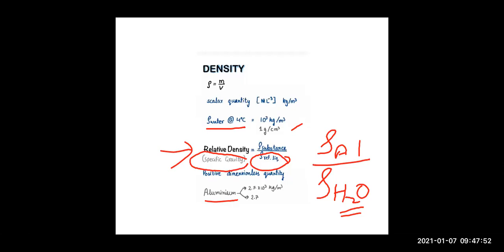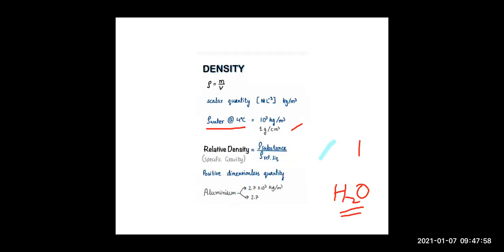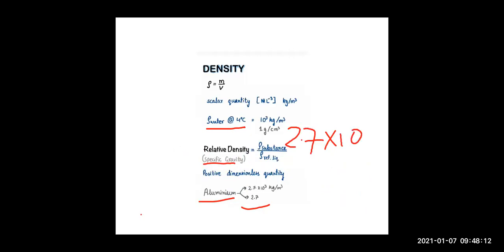Right? And as it is the ratio of densities, it is unitless, it is a dimensionless quantity. Now, if we say that the aluminium specific gravity or relative density is 2.7, what does it mean? It means that you have taken the ratio of density of aluminium upon density of water, so it comes out to be 2.7.